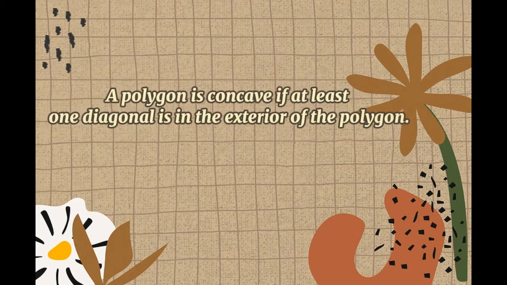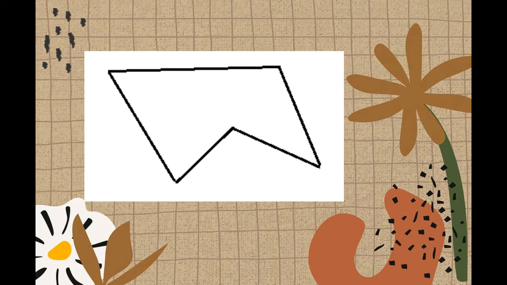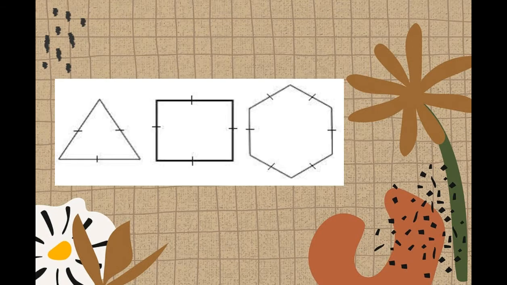A polygon is concave if at least one diagonal is in the exterior of the polygon. Here is the example. So we called it concave because we can make a diagonal line outside a shape. A polygon is equilateral if all the sides have equal length. This is self-explanatory, right? Example, these shapes have equal length, that's why we called it equilateral.